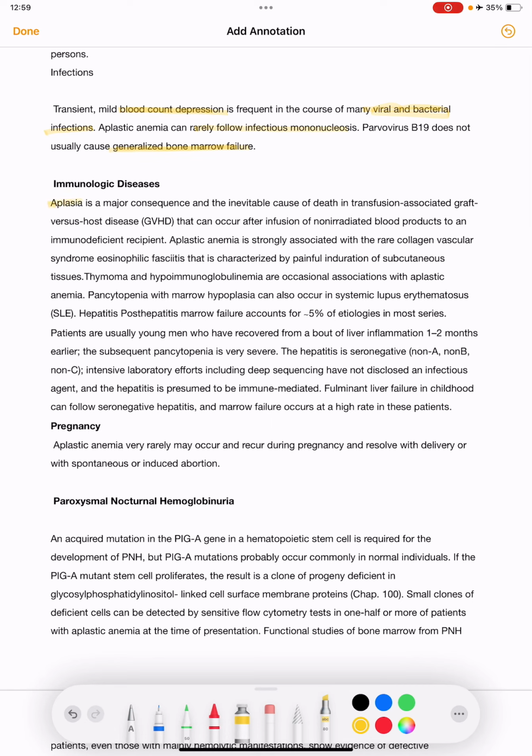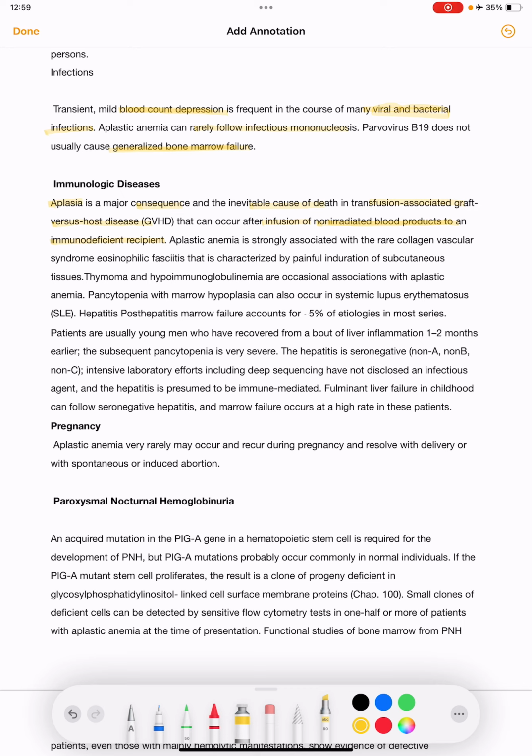Immunological diseases. Aplasia is a major consequence and inevitable cause of death in transfusion associated graft versus host disease. So why does this transfusion associated graft versus host disease occur? Because of this, there is aplasia as a major consequence. It occurs after infusion of non-irradiated blood products to an immunodeficient recipient, and this will cause